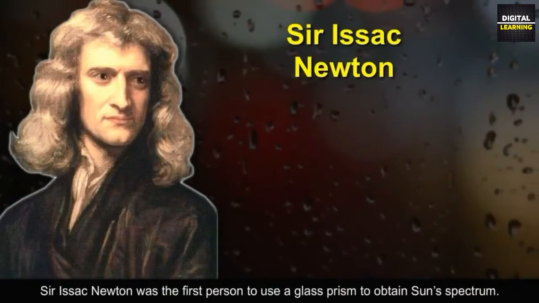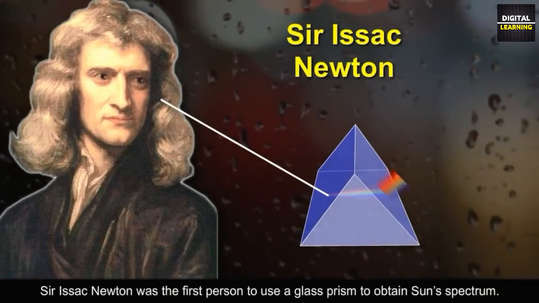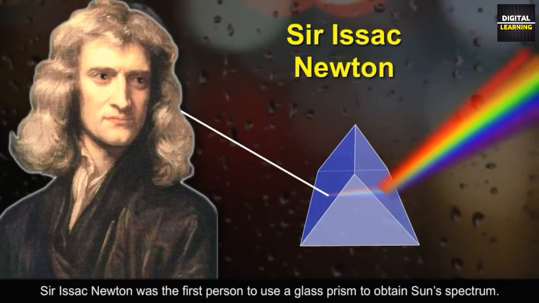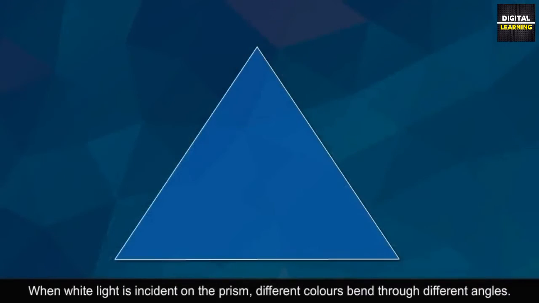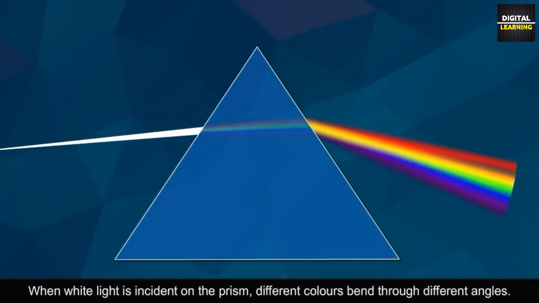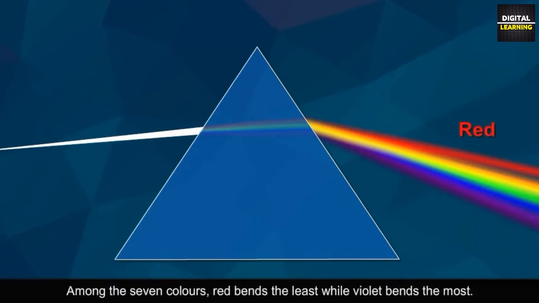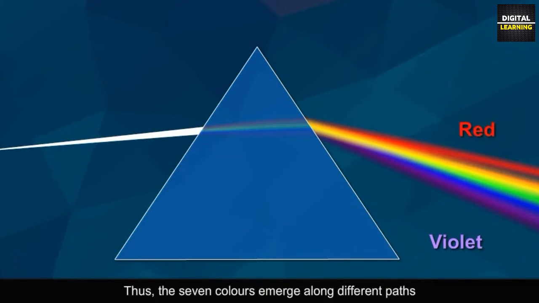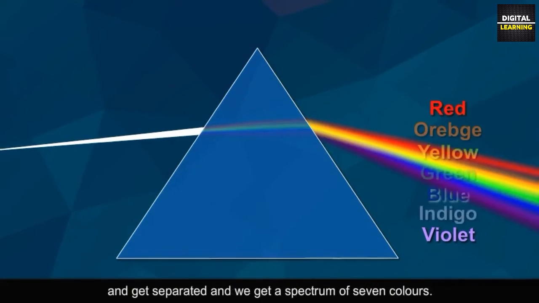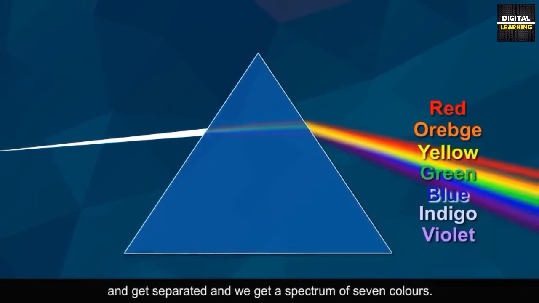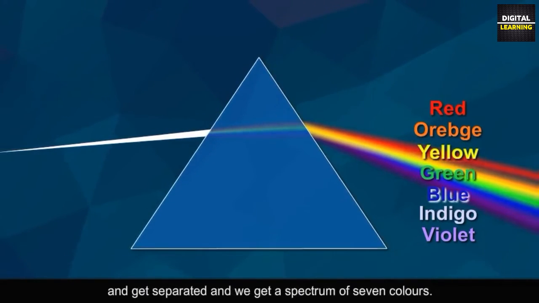Sir Isaac Newton was the first person to use a glass prism to obtain sun's spectrum. When white light is incident on the prism, different colors bend through different angles. Among the 7 colors, red bends the least, while violet bends the most. Thus, the 7 colors emerge along different paths and get separated, and we get a spectrum of 7 colors.